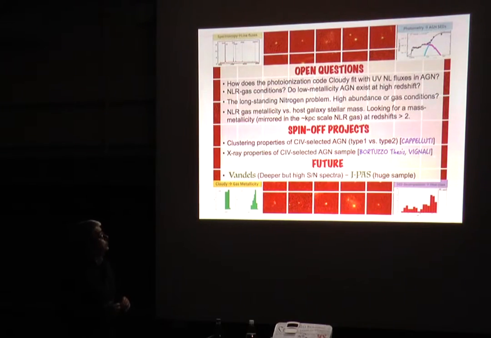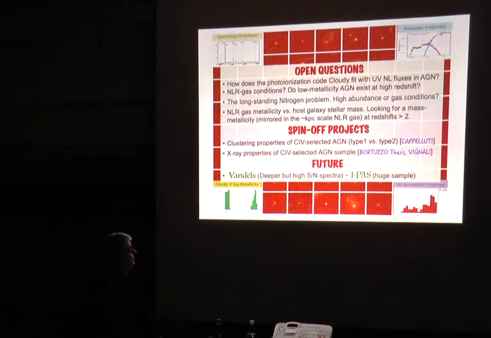And there is also a thesis on this sample, supervised by Christian, on the X-ray properties of the carbon-selected sample.